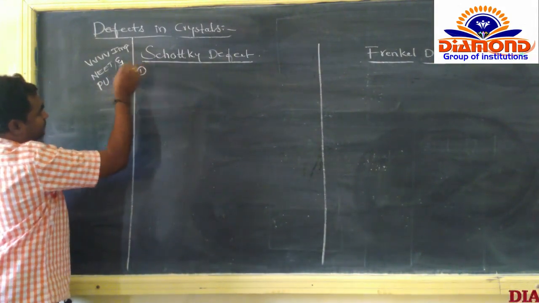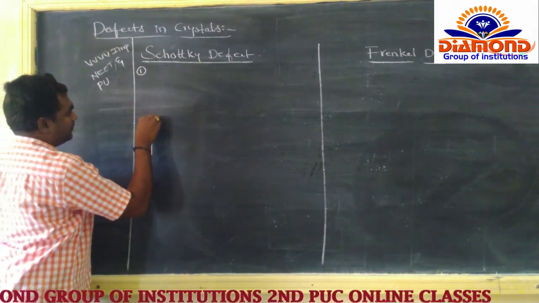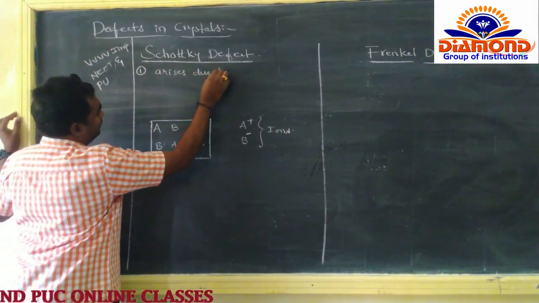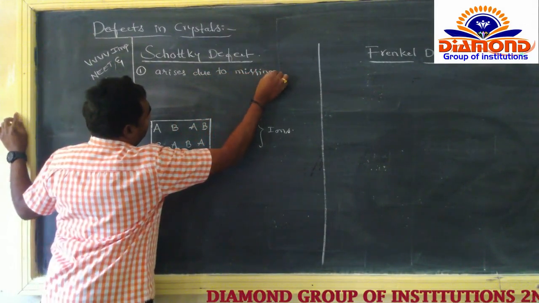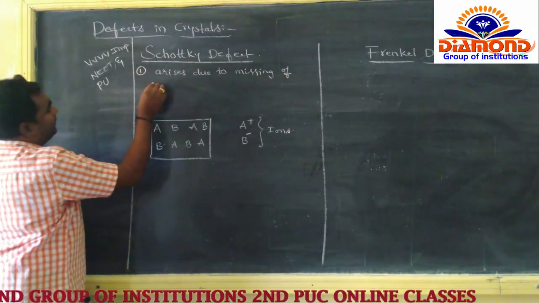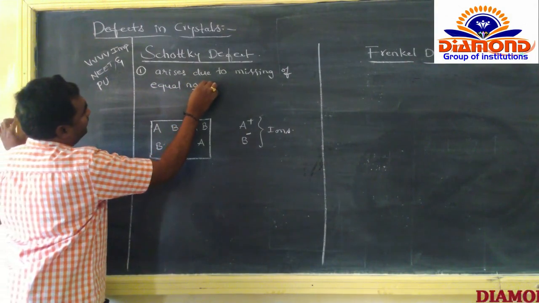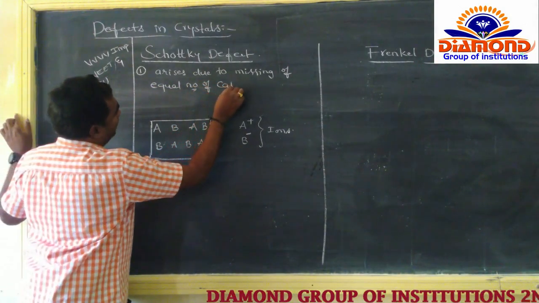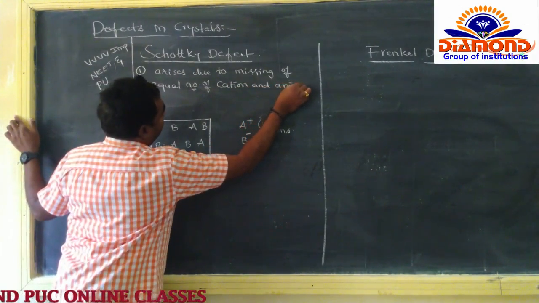Due to missing of equal number of cations and anions from the crystal.